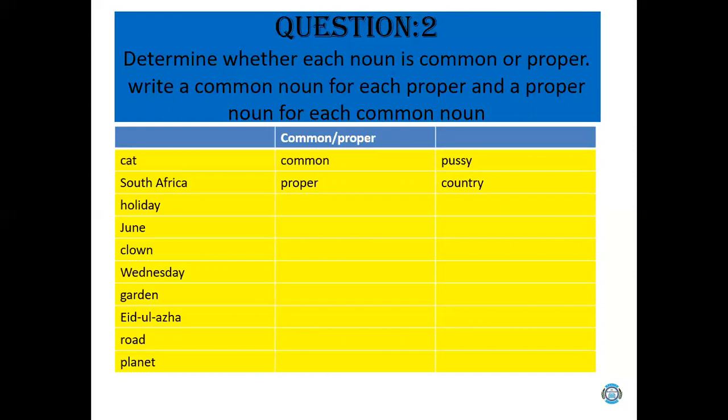South Africa is the proper noun for a country or a place, so its common noun is country. Now the rest you have to do by yourself: holiday, June, clown, Wednesday, garden, Eid al-Azha, road, and planet.